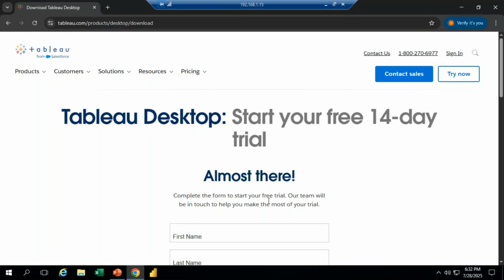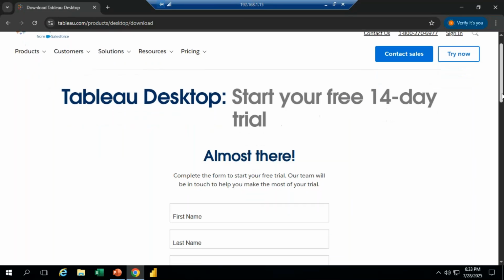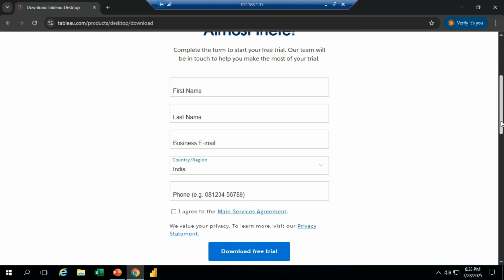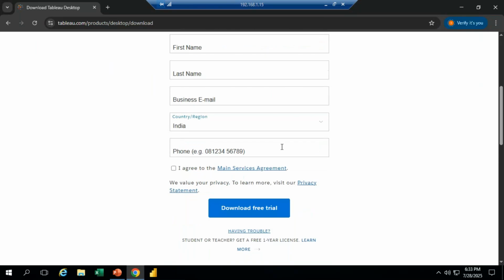So Tableau Desktop. If I want to install Tableau Desktop, see now, it's going to ask for a first name and other information, first name, last name. We have to fill in that information. Then click on download free trial version. We can click on that, and automatically within 2 minutes, it's going to download.